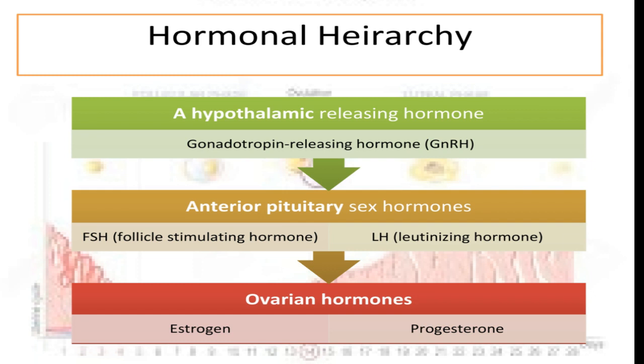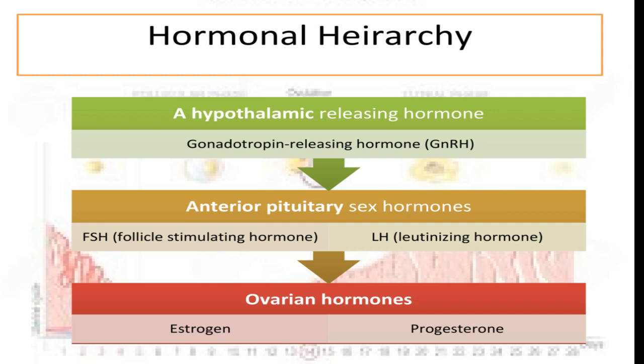The hypothalamus relays its message by producing a hormone named GnRH, which is also termed gonadotropin releasing hormone, and it takes the message to the anterior pituitary, which is also part of the brain, and it responds to the message by producing two hormones that are FSH, which stands for follicle stimulating hormone, and LH, that stands for luteinizing hormone.